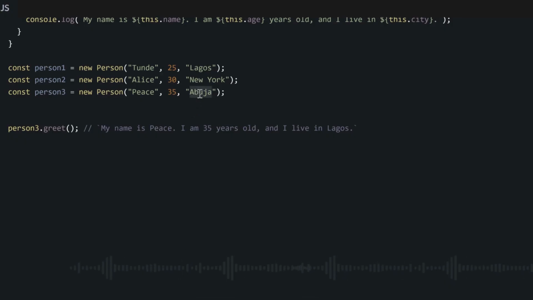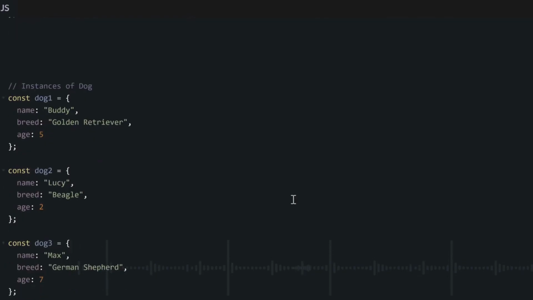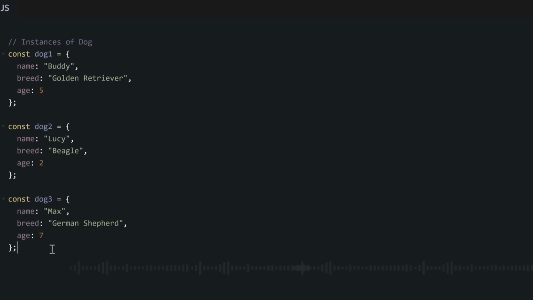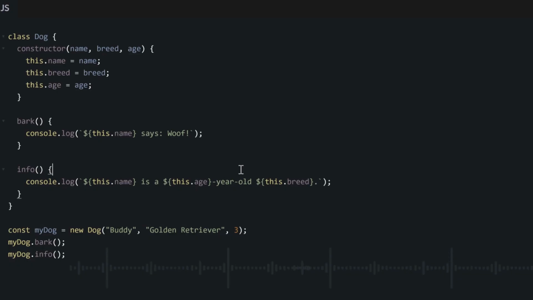Now, I want you to try and do an exercise by yourself. I want you to create a new class and a constructor function for our dog objects, to create a class dog, so that we can create more objects that belong to this class dog, more dogs, easily without having to write their key value pairs from scratch. Like this, we are doing it. Our constructor function has 3 properties. We also have 2 functions in this class.